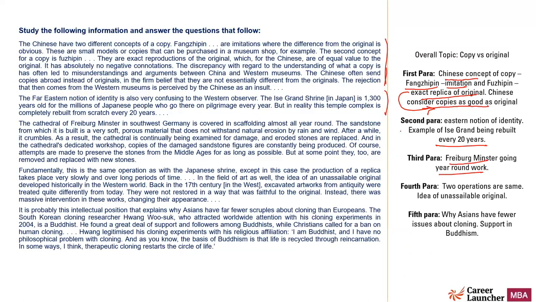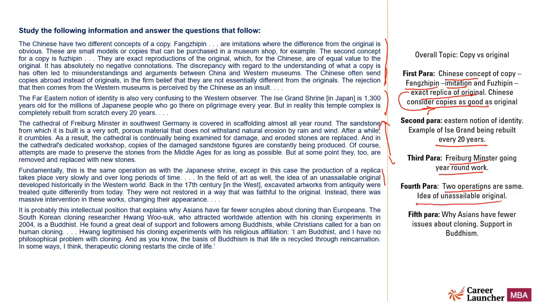In the West, that is not the concept. In the West, they do year-long work in bits and pieces, and they believe that they are not changing the original perhaps. That's what the third paragraph is all about. Fourth para says that the two operations are same, but somehow the West doesn't believe in the idea of copies which the Chinese people or Japanese people believe in. But the two operations of the Grand Shrine and the Freiburg Minster in Germany are same as per the passage, as per the author.